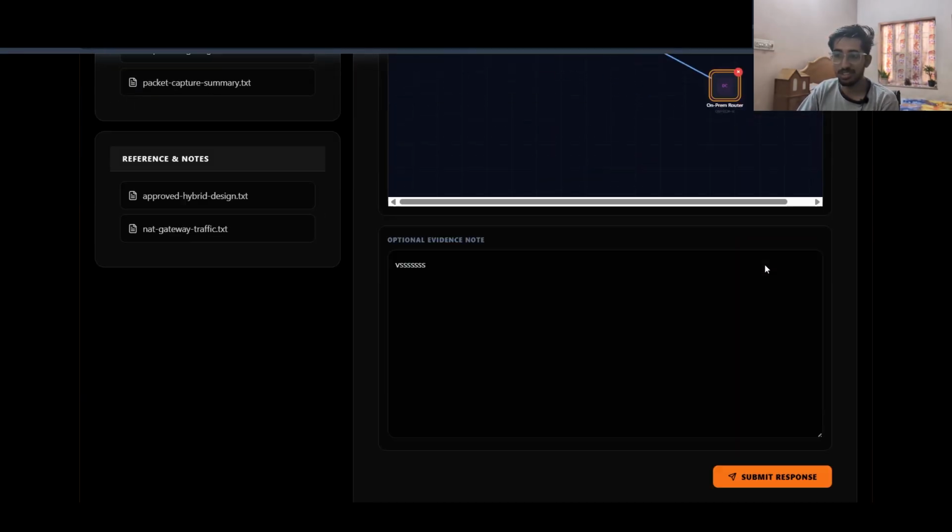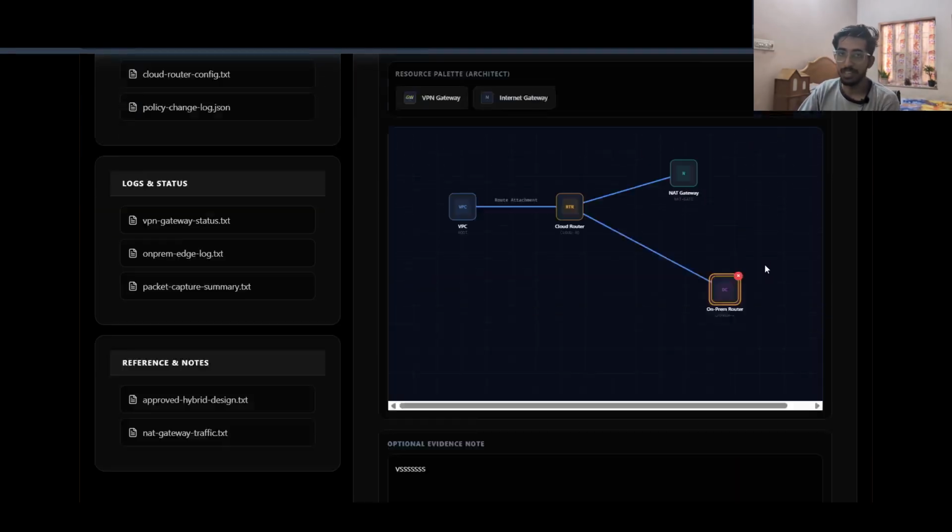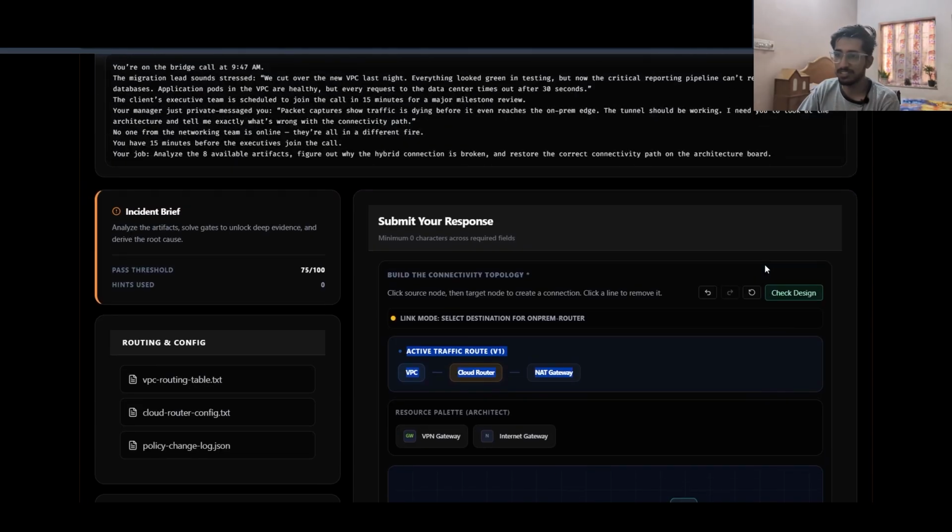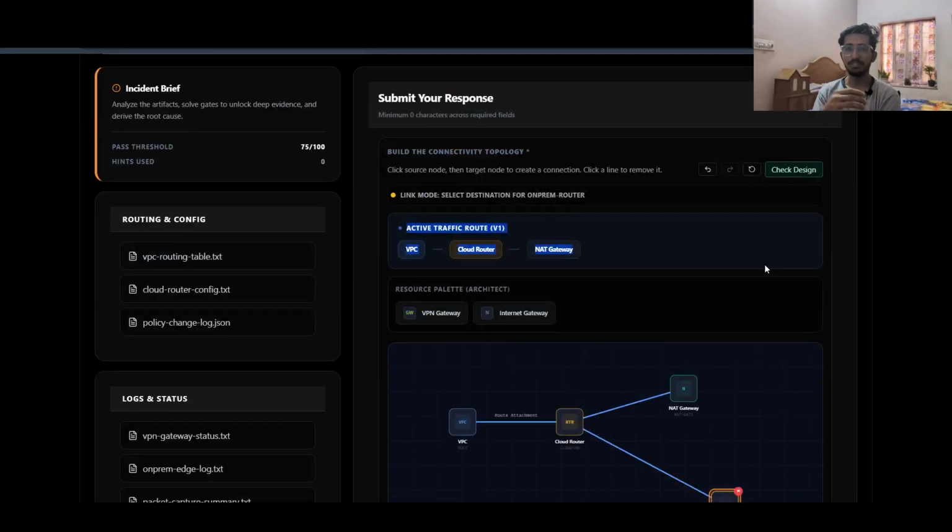So this is one of the senior level problems that we face while working with networking. These problems are very rare, but if you are working with networking, you may find these problems, like my VPC and my on-prem setup is not working, and there is no tool available right now on the internet where you can play around with these.